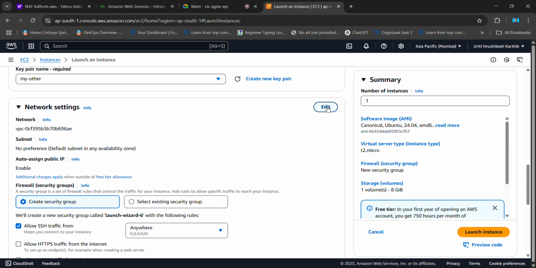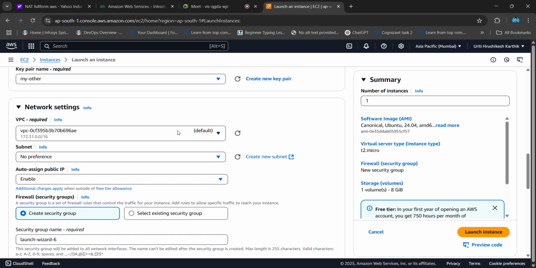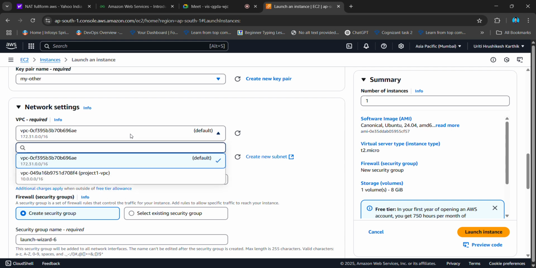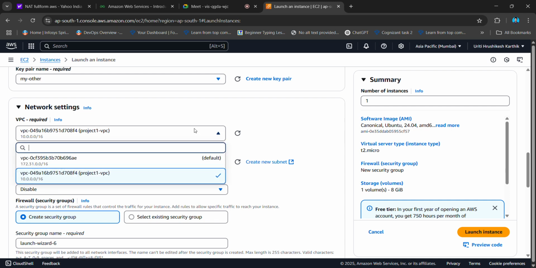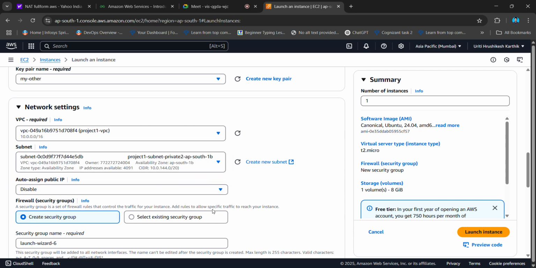That's where you configure this. AWS provides you with everything. You can select a VPC here, it gives you a default VPC, but here you have created a VPC, right? You should select that. So when you launch the instance, your EC2 instance will directly get connected to the VPC. That's the advantage actually.